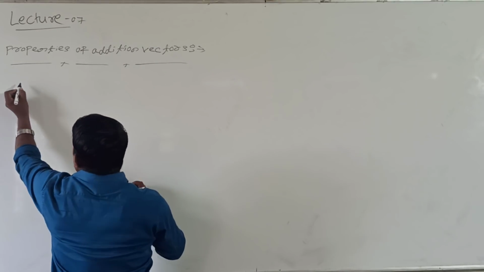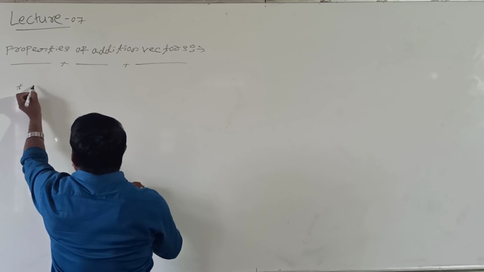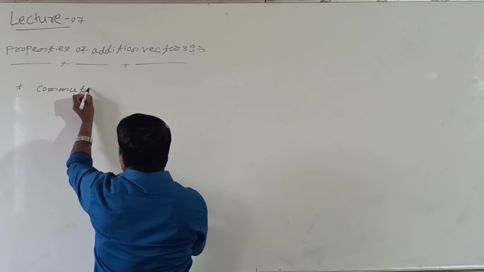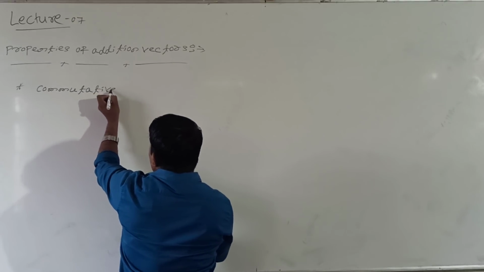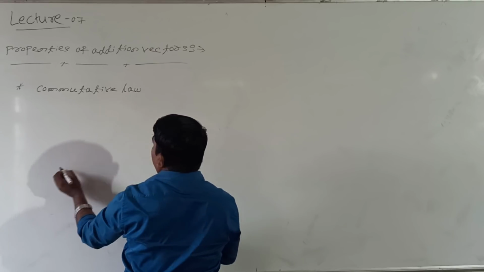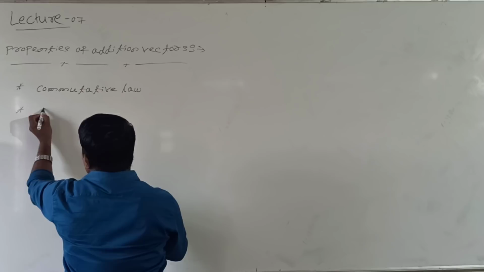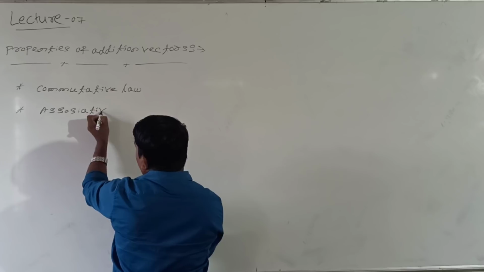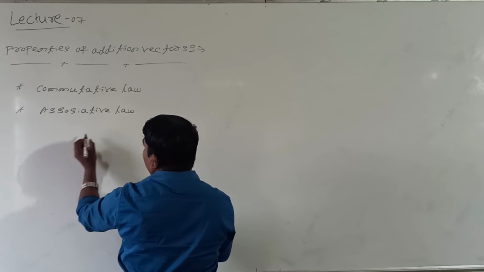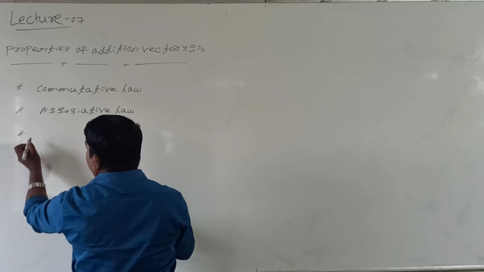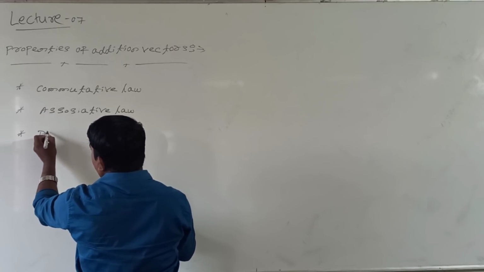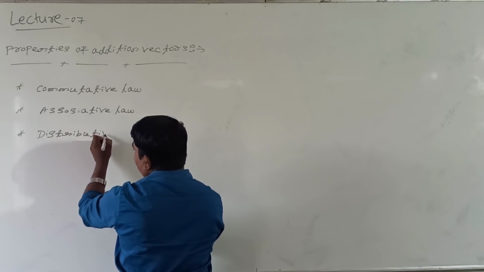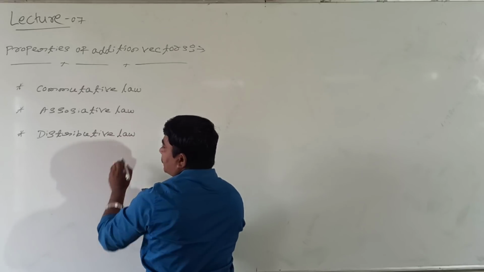The first law is the commutative law. Next, it obeys the associative law. Third, addition of vectors obeys the distributive law.